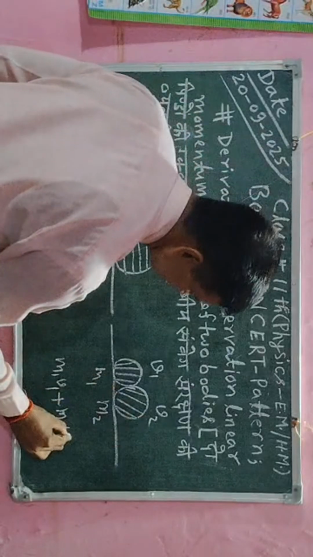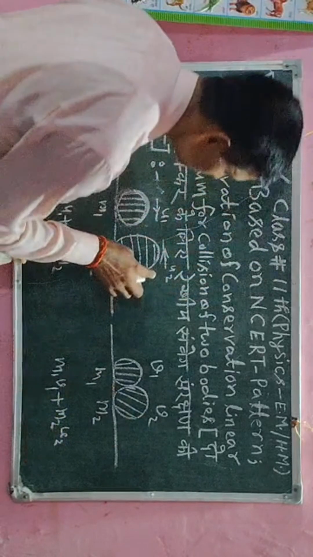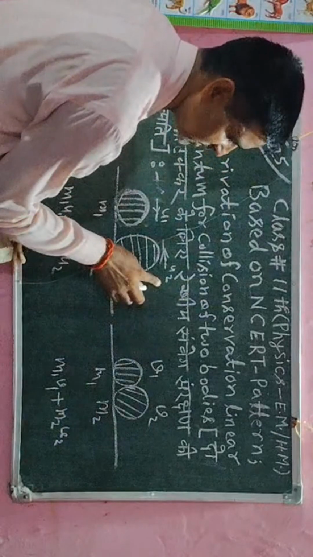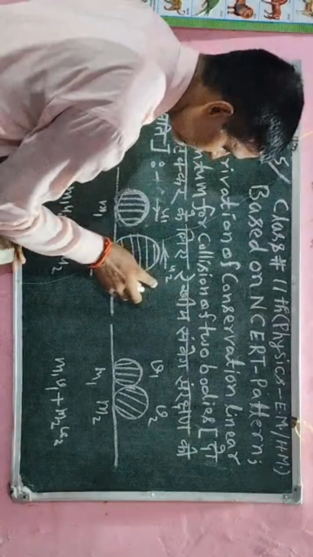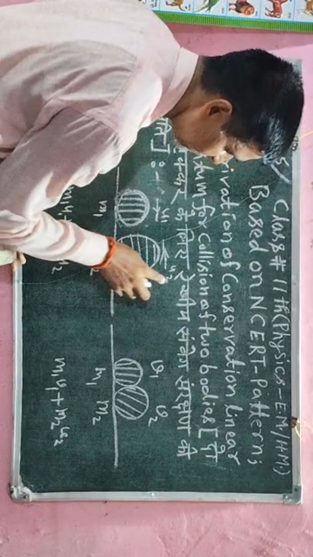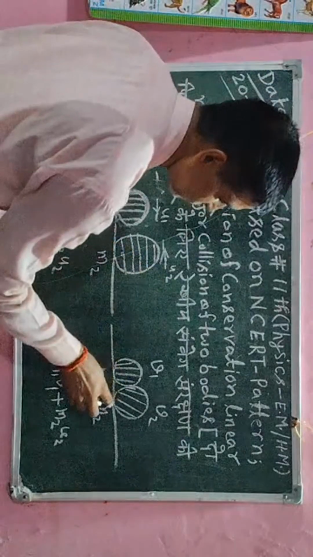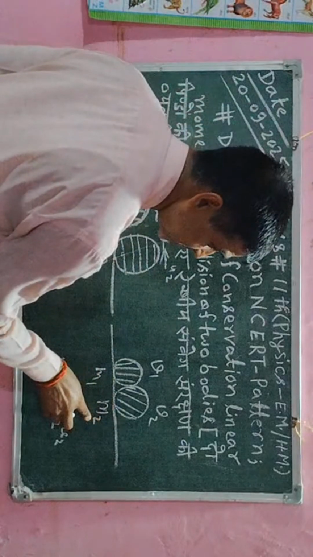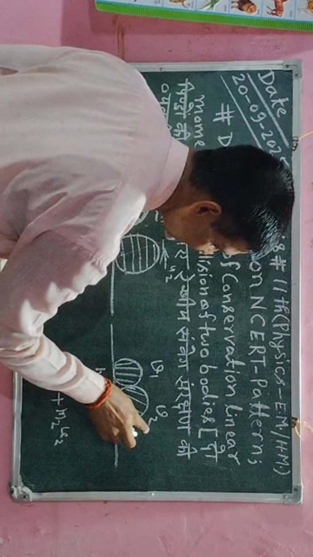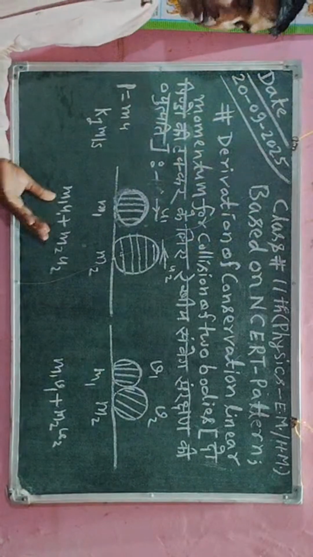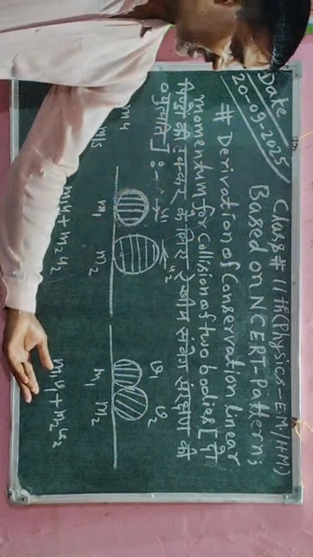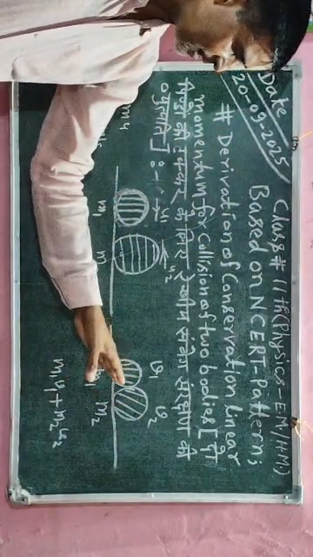This is the velocity with respect to v2, because the second body has mass m2 and velocity u2, and after the collision it has the same mass m2, but its velocity changes to v2. Okay, so this is the expression before the collision, and this is the expression after the collision of these two objects.